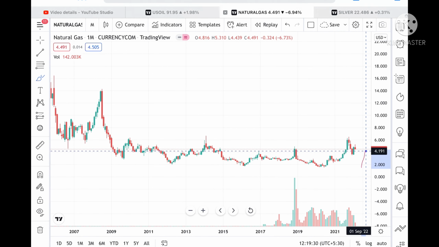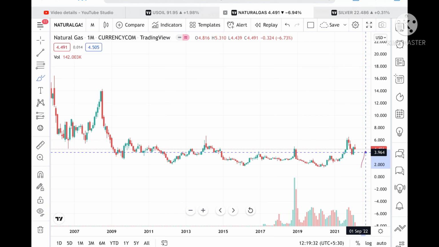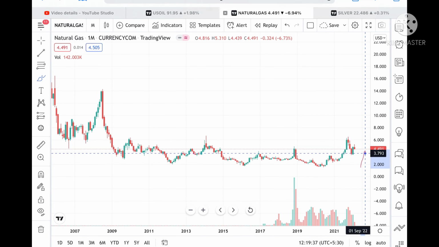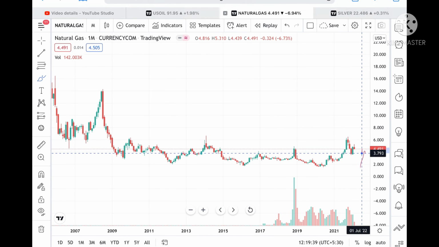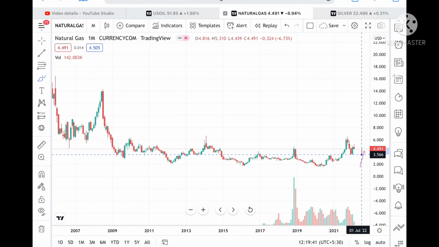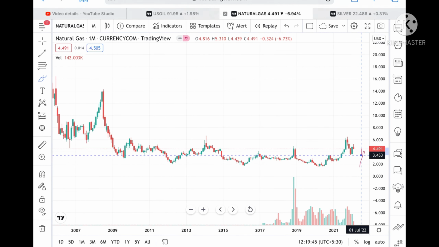Suppose if the price goes below this level, then we can see it can fall further to a level of 3.964, and from there we can see it can fall further to a level of 3.793. Suppose if the price didn't sustain this level, then we can see it fall further to a level of 3.566, and from there we can see it can go to a level of 3.453.